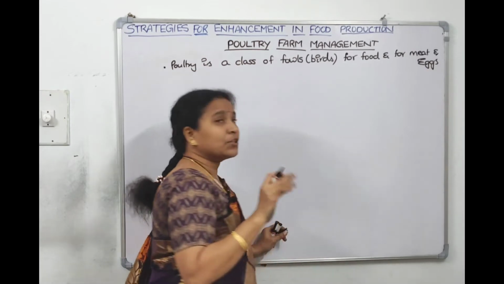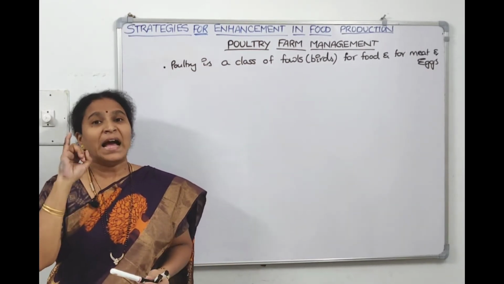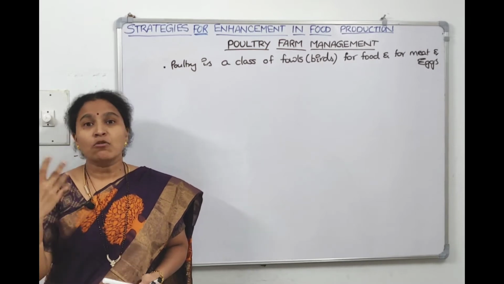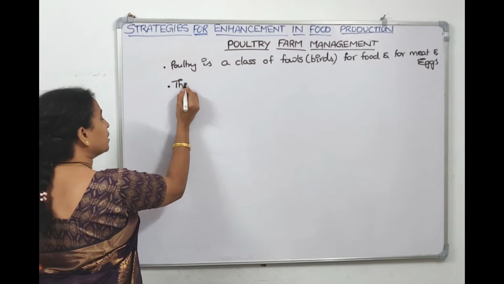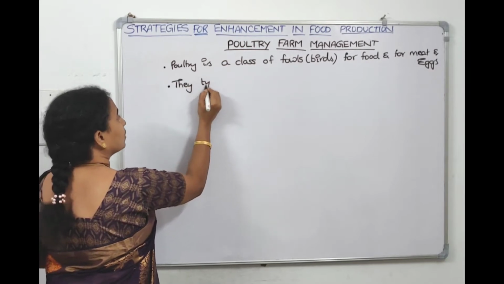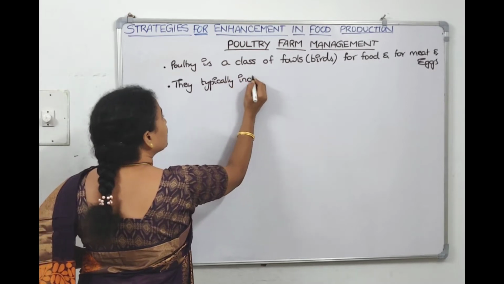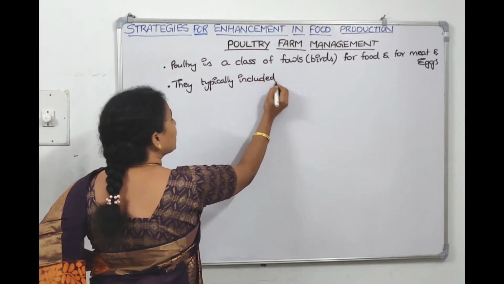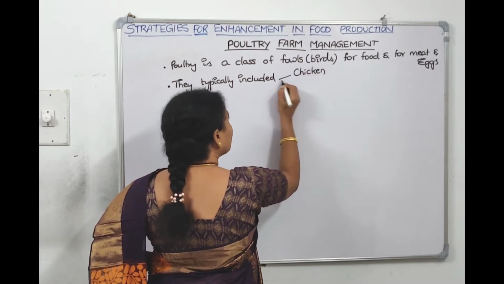Now typically which fowls do we rear in poultry? Typically it is chicken and ducks, and sometimes we include turkey and geese also. So which types of birds are kept under fowls? One is chicken and the other is ducks.